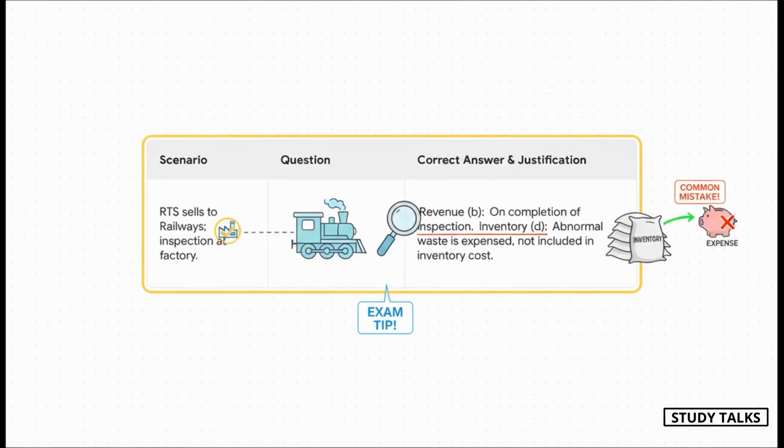Revenue is recognized when risks and rewards transfer. Since the railways inspect the goods at the factory, that's the point of transfer, not when it's dispatched. For inventory under AS2, normal wastage is just part of the cost of the good units. But that abnormal waste, that extra 50 MT, it's an expense. It goes straight to the P&L.